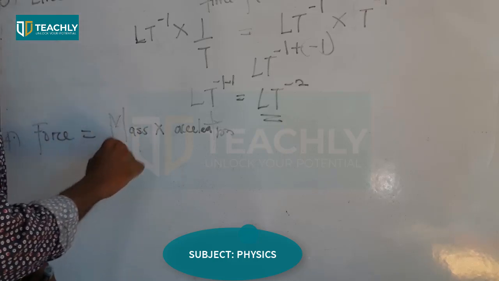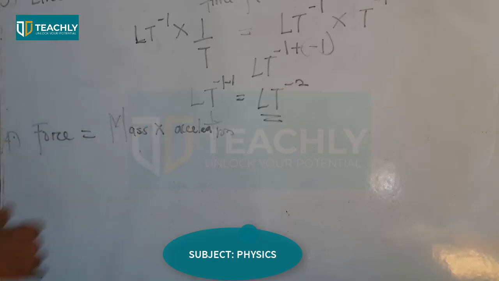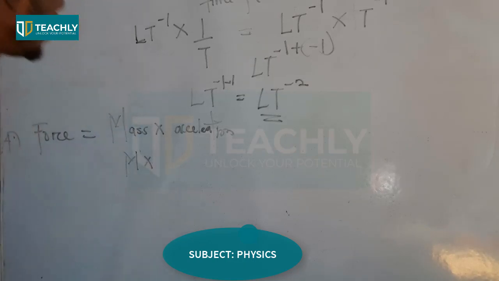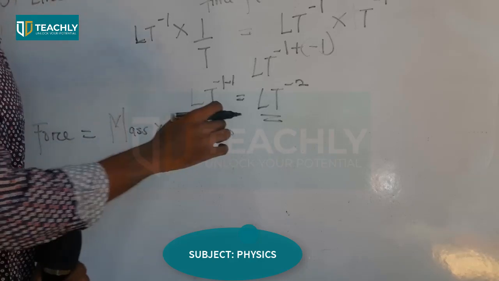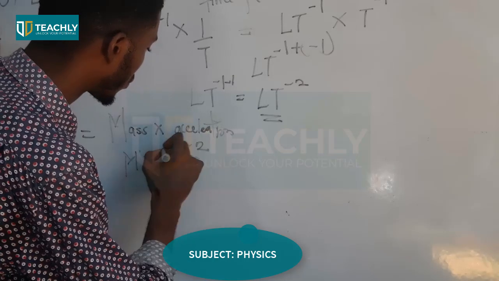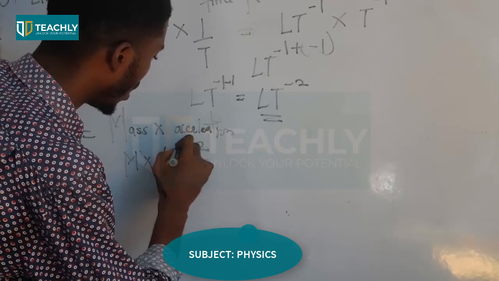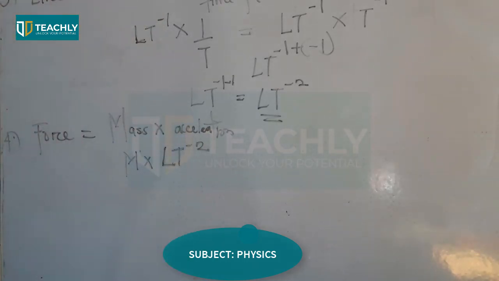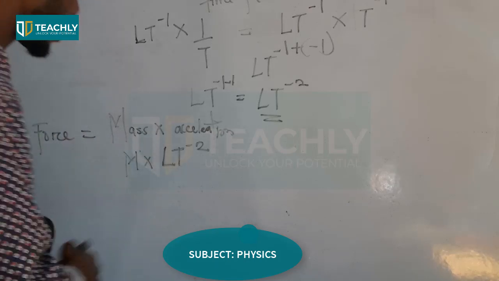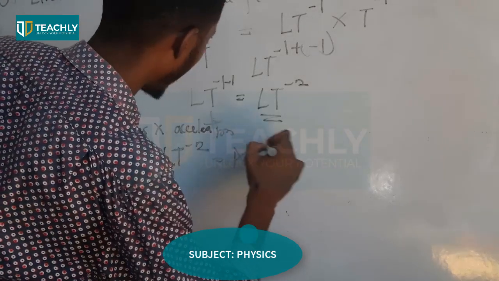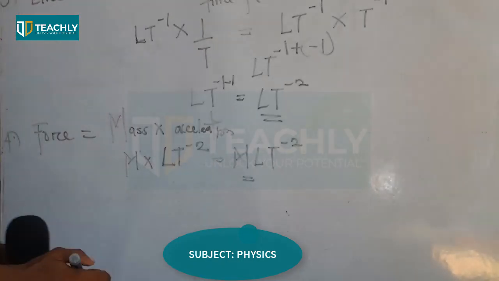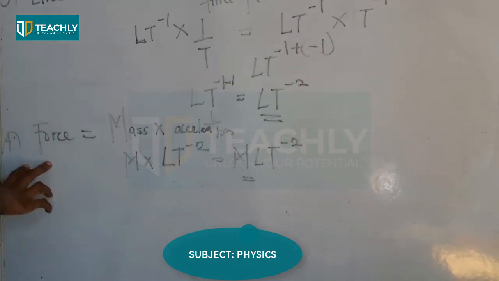Now, mass is noted as capital M, multiplied by acceleration, which we got to be L T raised power minus 2. L T raised power minus 2. So we multiply them, and we have M L T raised power minus 2. That's how we got the first one.